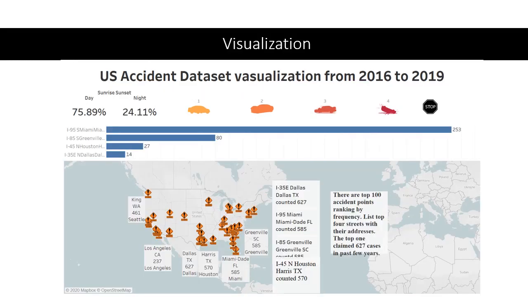This picture maps the top 100 accident points that are reported frequently. The top 3 points are located in Dallas, Miami, and Green Valley, with cases of 627 and 585 respectively. 76% of them happened in the daytime, which means limited visibility might not be the only reason that causes an accident. The bar chart shows the influence of the top 4 points. Among the 4, the I-95 route affected the traffic condition most seriously, with 253 miles of the road affected in total over the past 4 years.